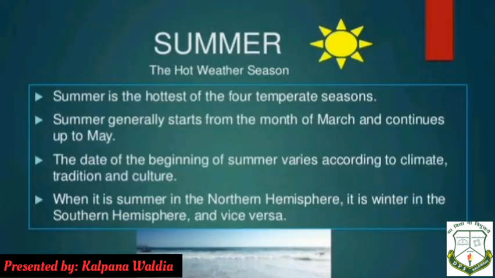Now the summer season, that is the hot weather season, is the hottest of the four temperate seasons. Summer generally starts from the month of March and continues up to May. The date of the beginning of summer varies according to the climate, tradition and culture. When it is summer in the northern hemisphere, it is winter in the southern hemisphere, and vice versa.